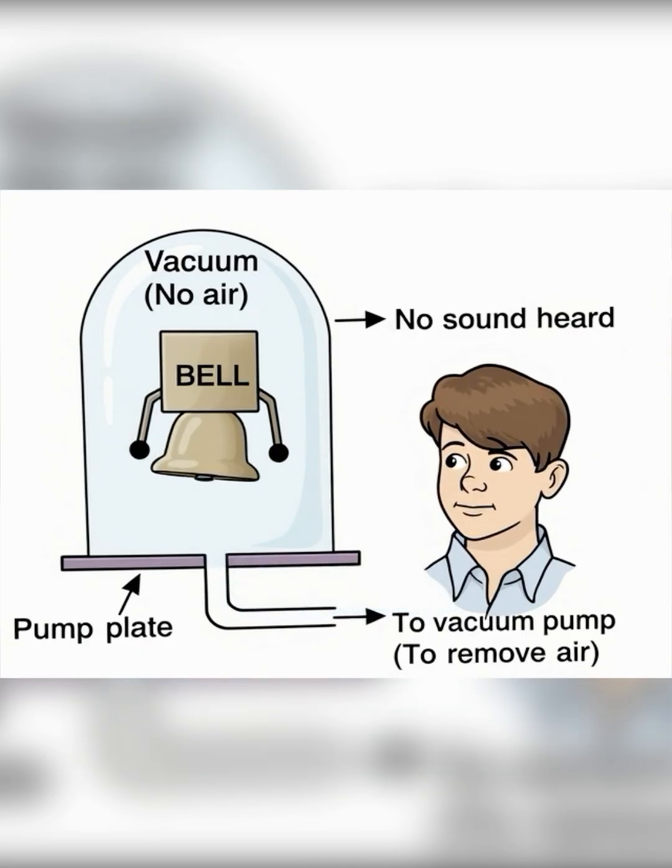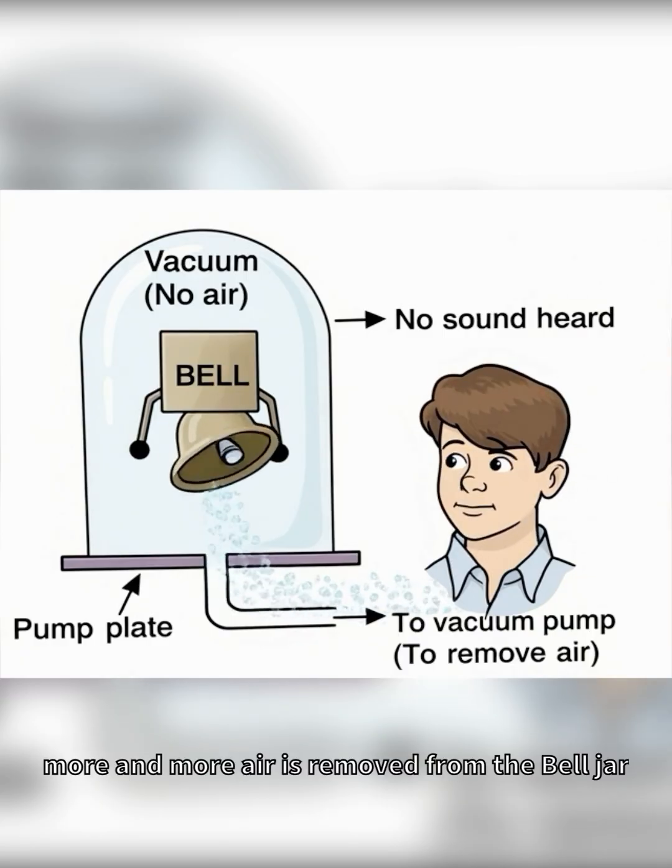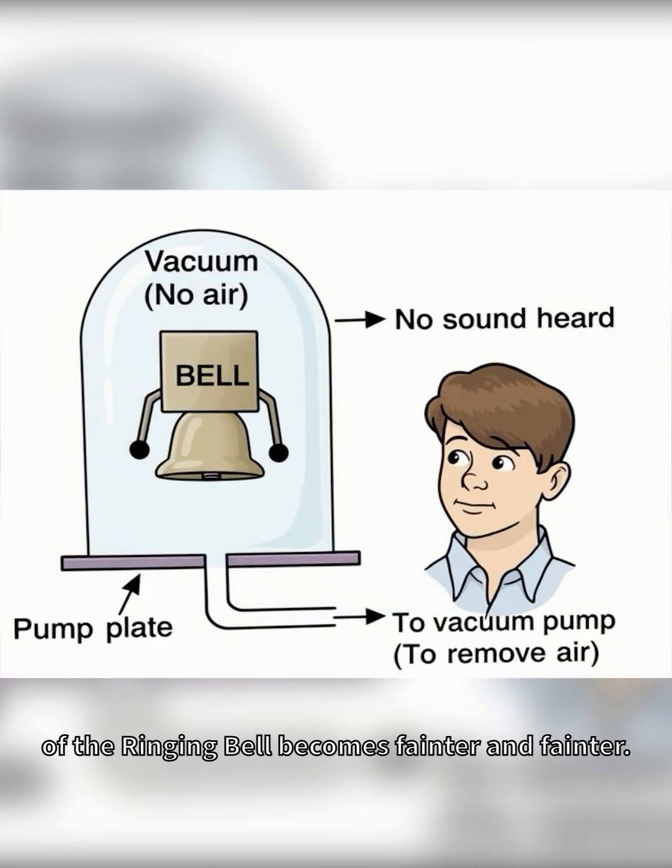The bell jar containing the ringing bell is placed over the plate of a vacuum pump. Air is gradually removed from the bell jar by switching on the vacuum pump. As more and more air is removed from the bell jar, the sound of the ringing bell becomes fainter and fainter.